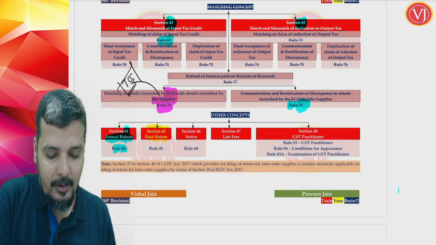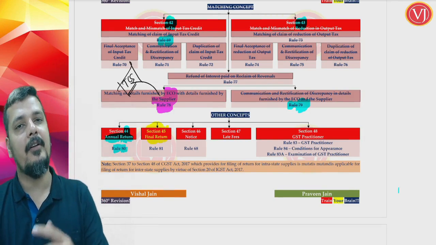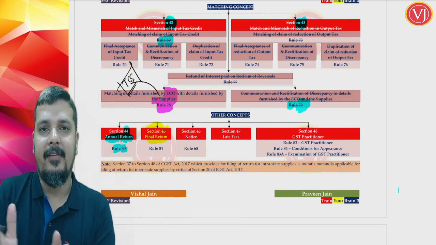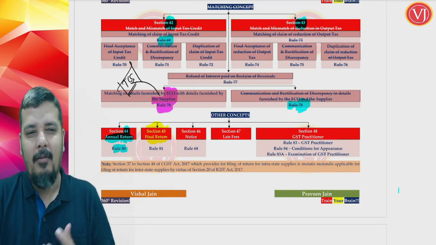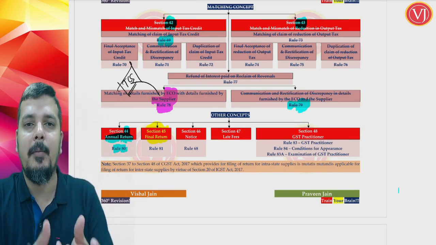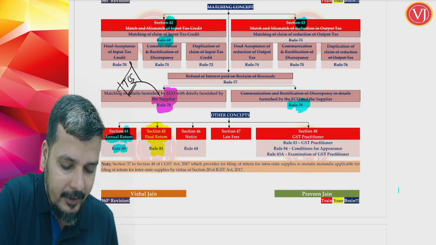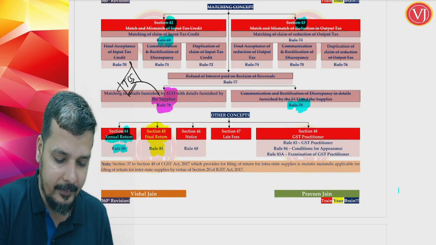It talks about your final return. Final return is a separate return, not like the first return. See, the first return is when you are getting registration for the first time. Final return is when you are cancelling your registration. But the difference is, for the first return there is no separate form per se. Whatever returns you are required to file will be filed for the first time. But the final return after cancellation, in terms of section 45, read along with rule 81, is a separate return called GSTR 10.